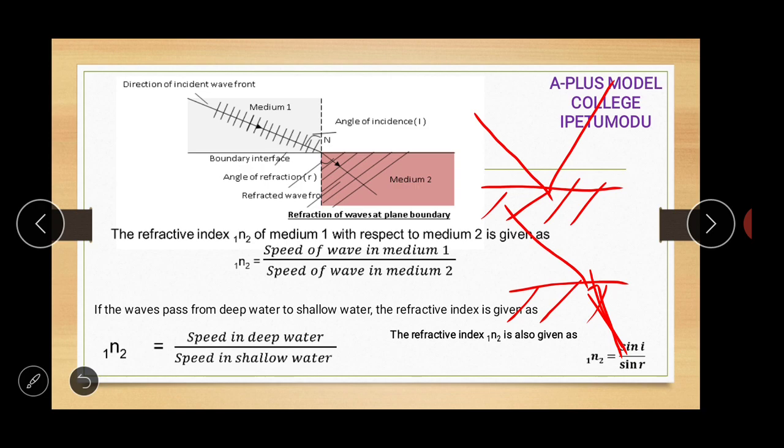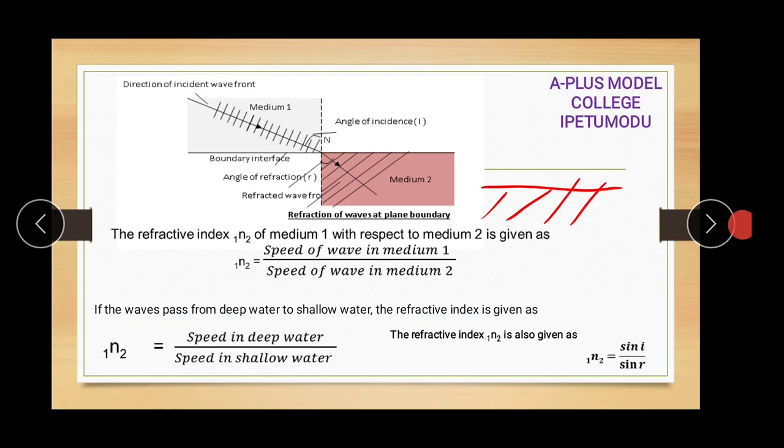So for refraction or refractive index, there are three formulas I show here to explain the refractive index. There are three formulas I want you to understand here. The first one is that the refraction from medium 1 to medium 2, which is the rate at which the refraction takes place, is called the refractive index. So the refractive index from medium 1 to medium 2 is actually the speed of the wave in medium 1 over the speed of the wave in medium 2.